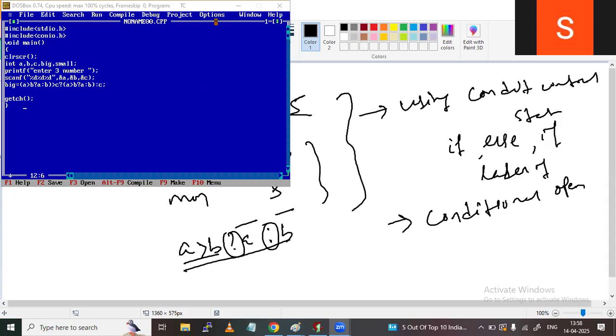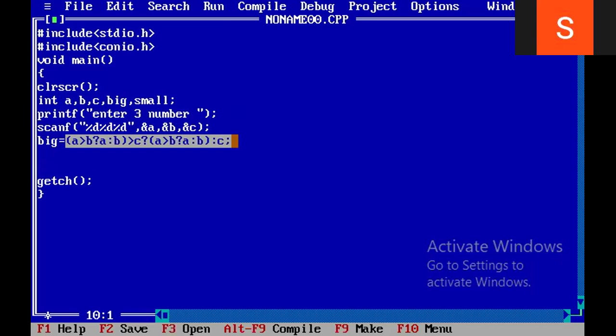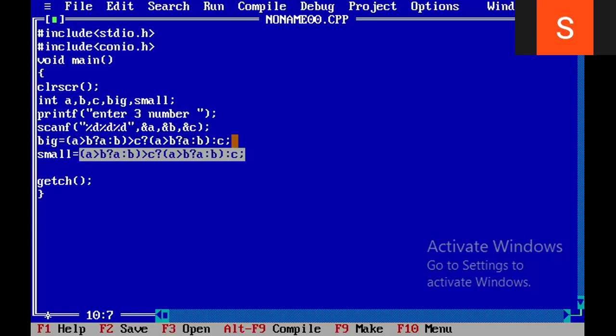Now see here, I have written how to find the big value. In the same way, to find the small value, wherever it is a greater than symbol, make it a less than symbol. For that I have taken a variable small. Here a greater than, make it less than, and here also greater than c, make it less than, and here also greater than, make it less than.